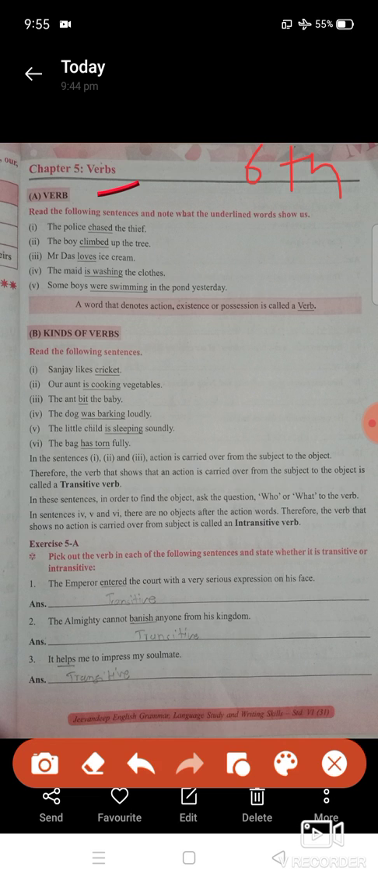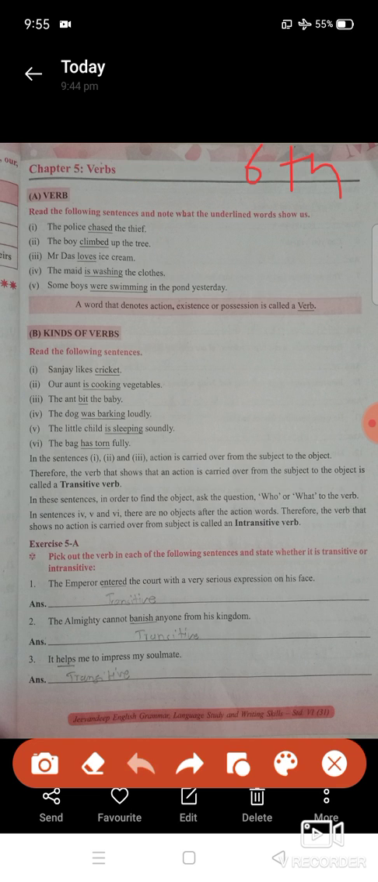Read the following sentences and note what the underlined word shows. The police chased the thief. The boy climbed up the tree. Mr. Das loved his ice cream. The maid is washing the clothes. Some boys were swimming in the pond yesterday. The word that denotes action, existence, and possessions is called what?